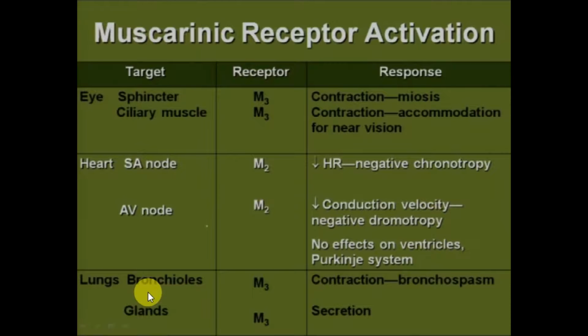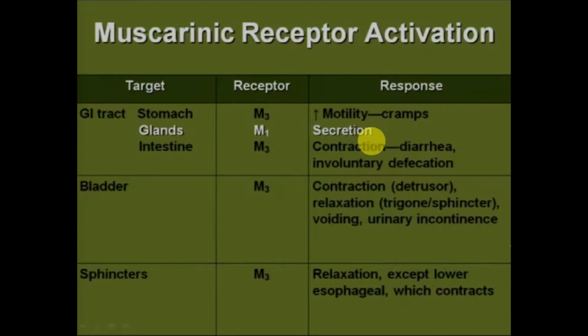Lung bronchioles and glands also contain M3 type receptors, which cause contraction or bronchospasm and secretion. So muscarinic agonists are not recommended in chronic obstructive pulmonary disease, that is called COPD, or asthma. In the GI tract, stomach and intestine, M3 receptors are present except in GI glands, where M1 receptors are present and they play an important role in secretion.